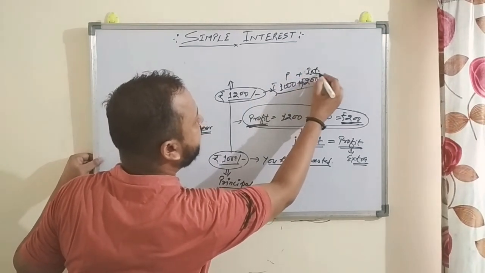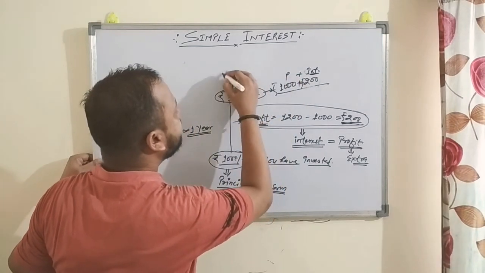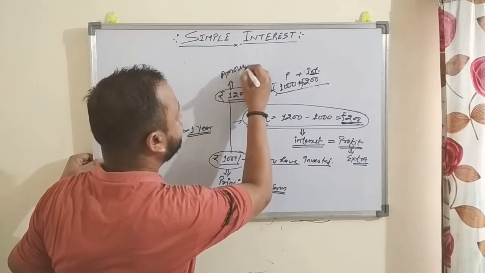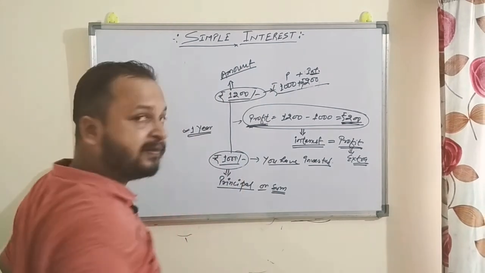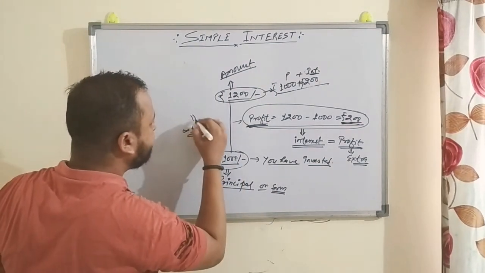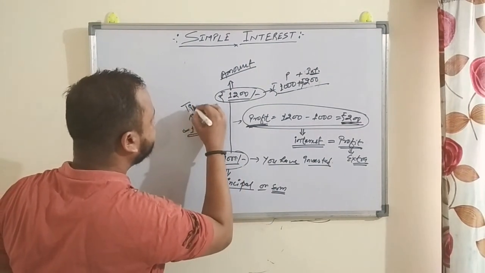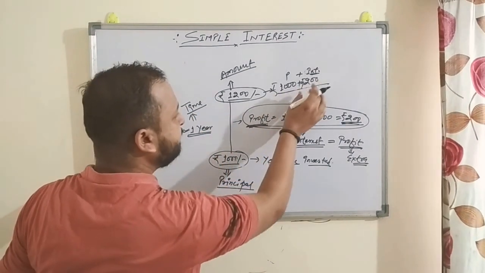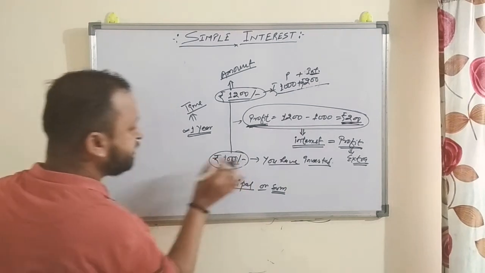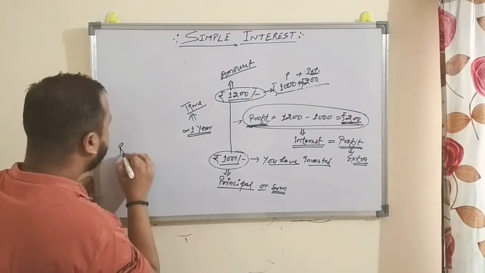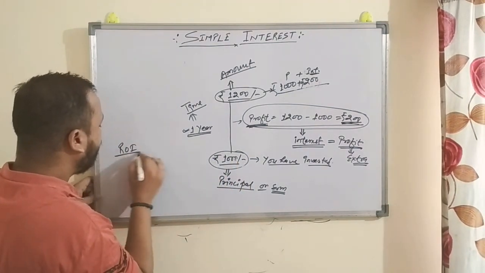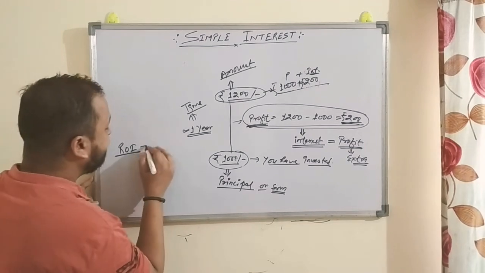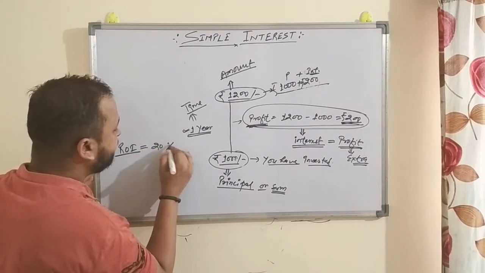Principal plus interest, this total money, is called the amount. This 1 year is the time. And 200 rupees is 20% of 1,000 rupees, so the rate of interest, ROI, is 20%.